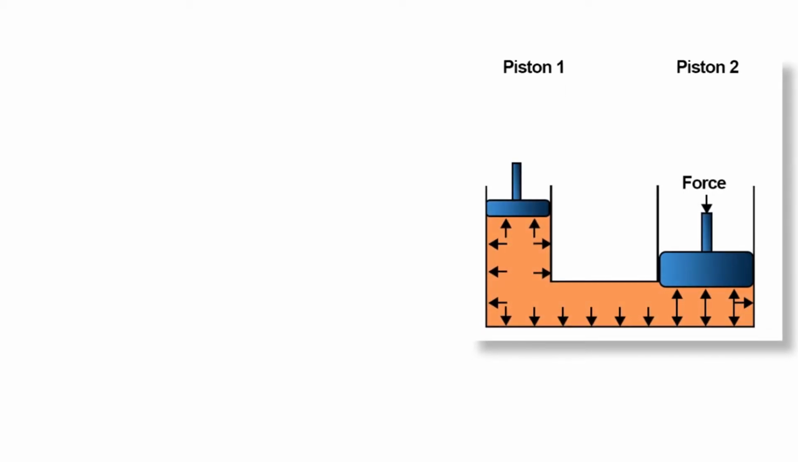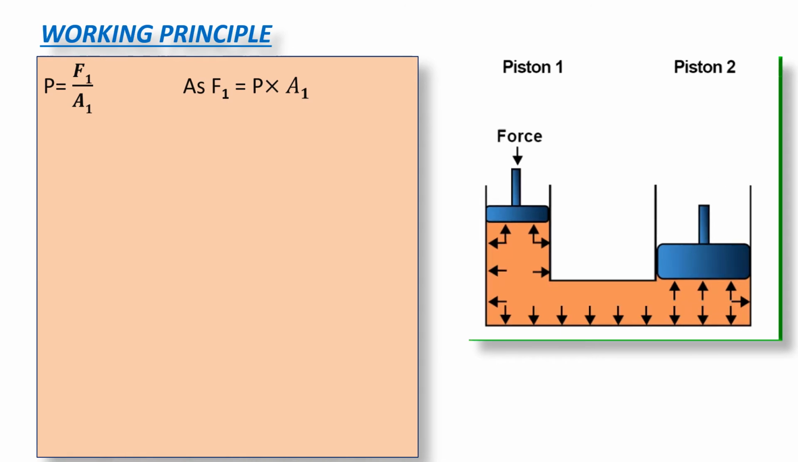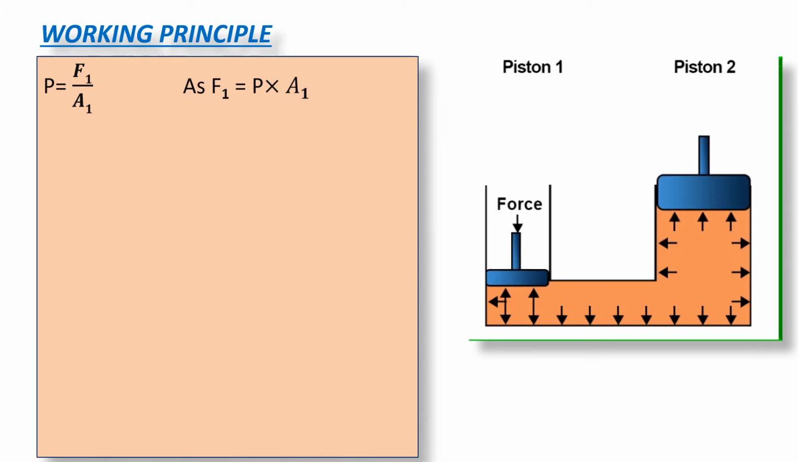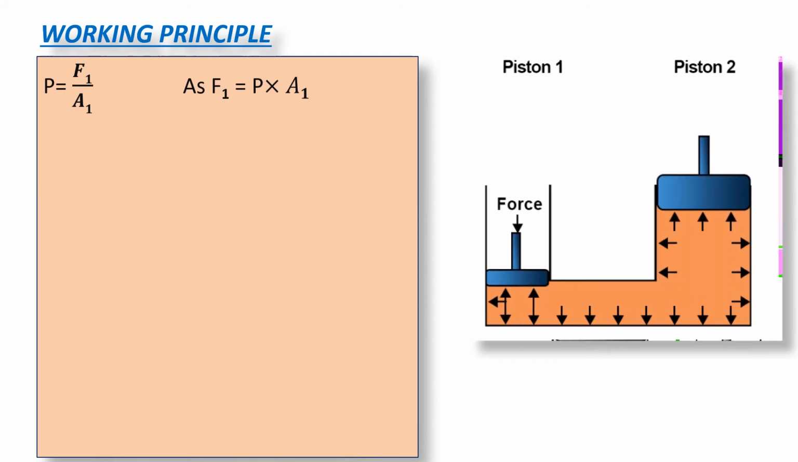Now to understand the working principle of hydraulic brakes and hydraulic lift, again we have considered two cylinders which are fitted with pistons. There is a liquid in these two cylinders and they are connected with a connecting pipe. They are fitted with two pistons having different cross-sectional areas, as the cross-sectional areas of the cylinders are different. Now suppose the force exerted on the first piston is F1. As force is pressure into area, with cross-sectional area A1, the pressure exerted on the fluid is P is equal to F1 upon A1.